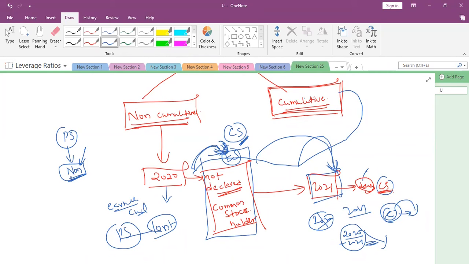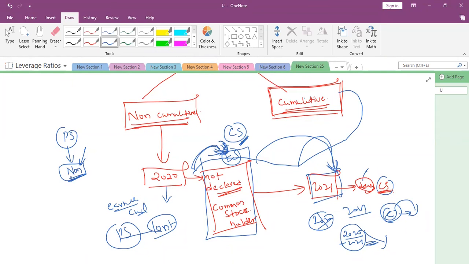Sir, while making the payment for the cumulative preference share, the first preference should be given to 2020, then only the payment should be made for 2021, right? Yes. So now you tell me: will the non-cumulative preference shares dividend be more, or will the cumulative preference percentage of dividend be more if we are selling? Cumulative should be more. Sorry, cumulative should be more.